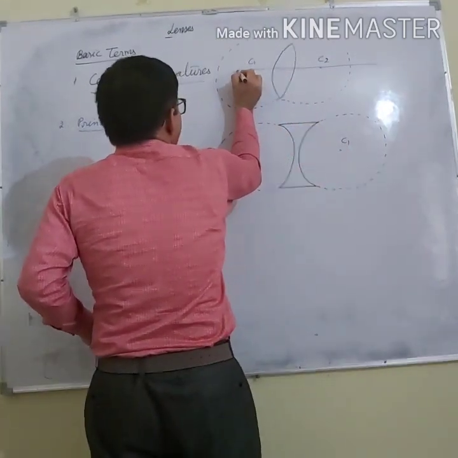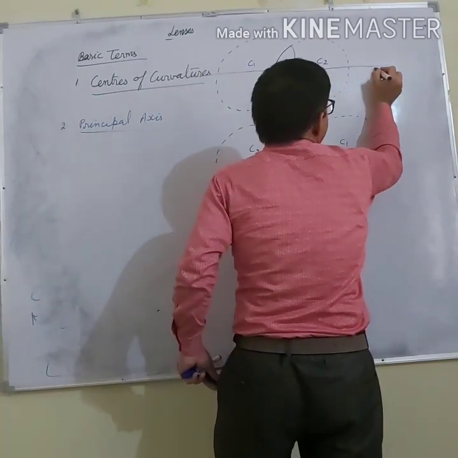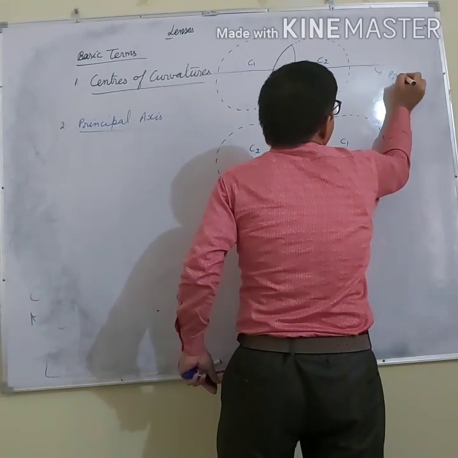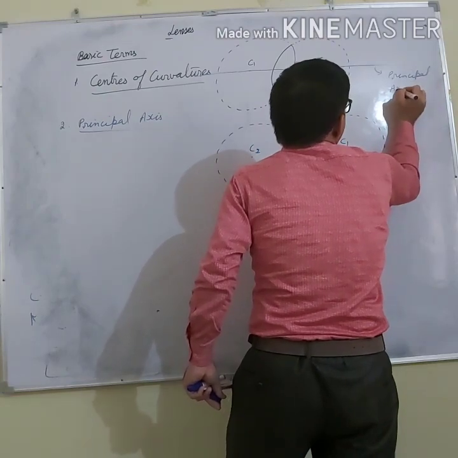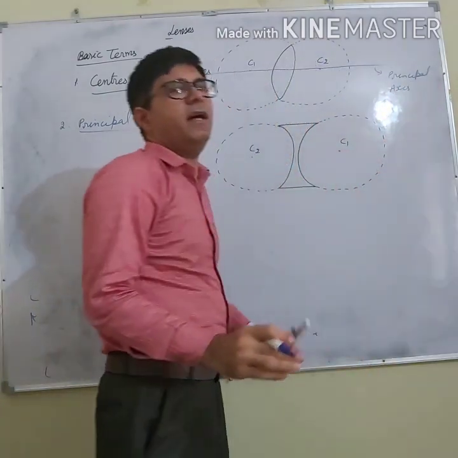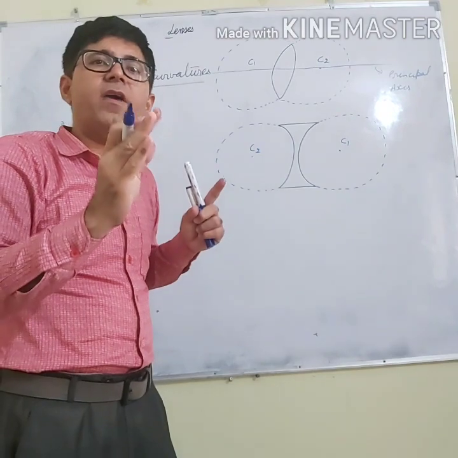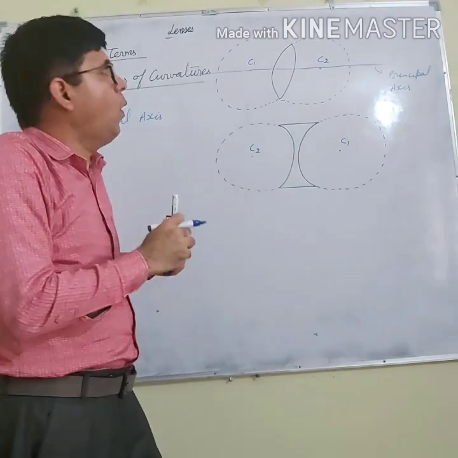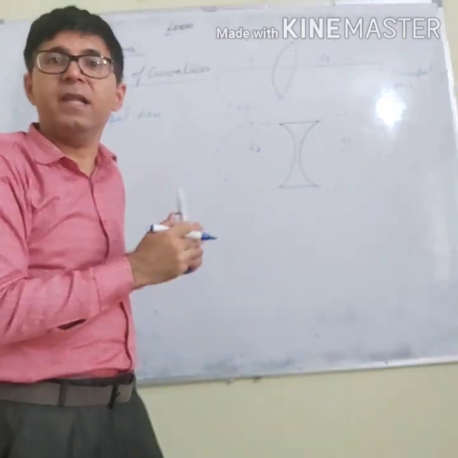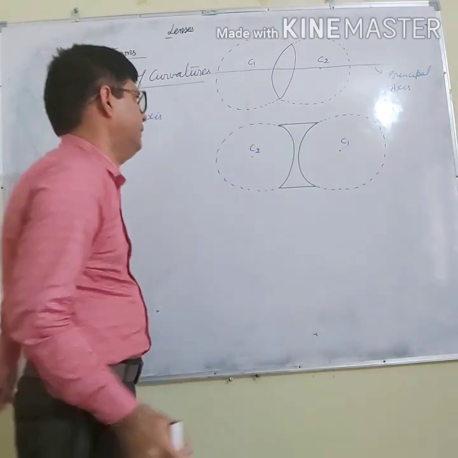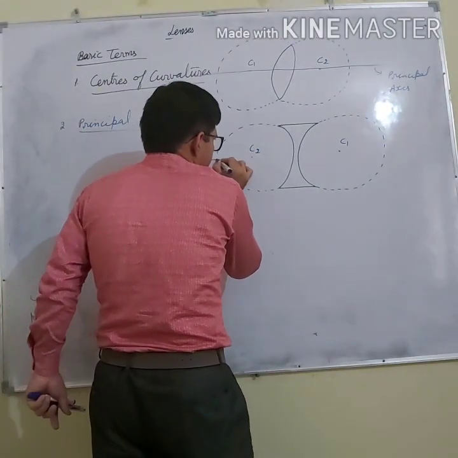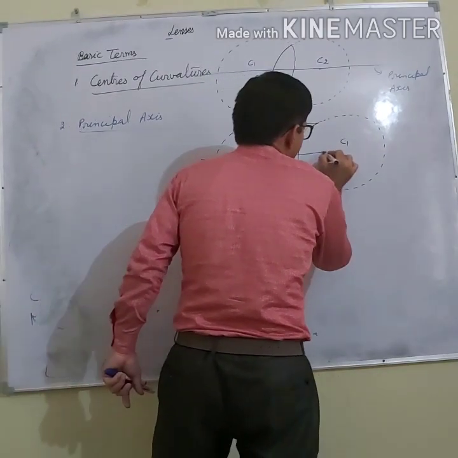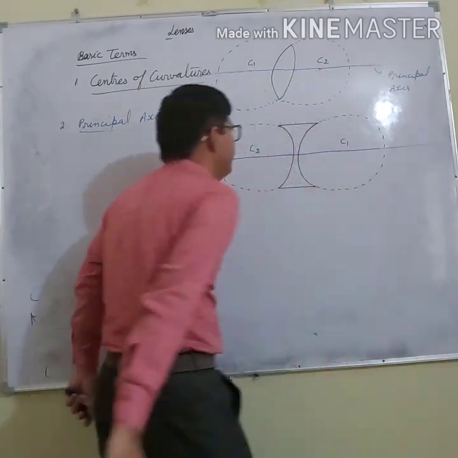This line that I have drawn here is the principal axis. It is the line which joins the centers of curvature of refracting surfaces of the lens, because this line joins C1 and C2.